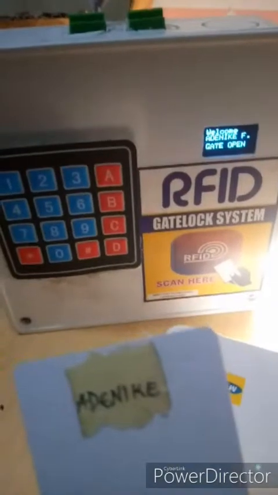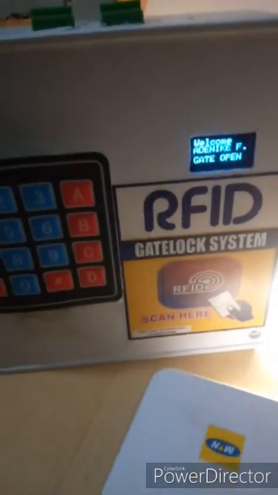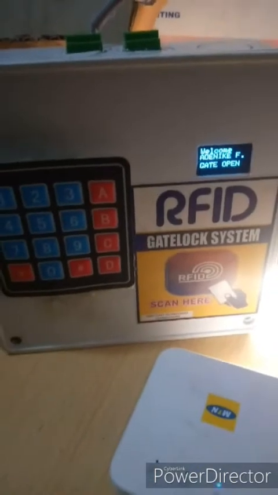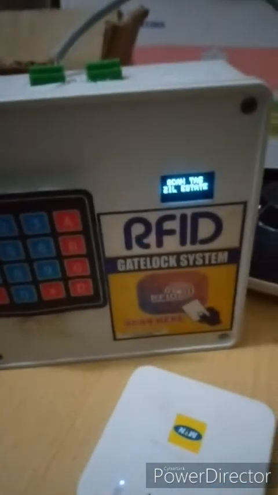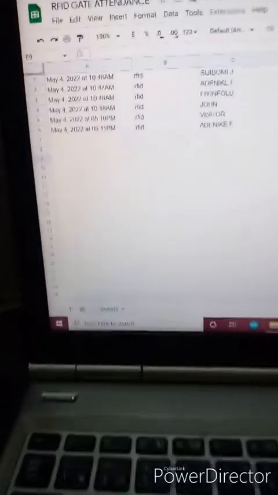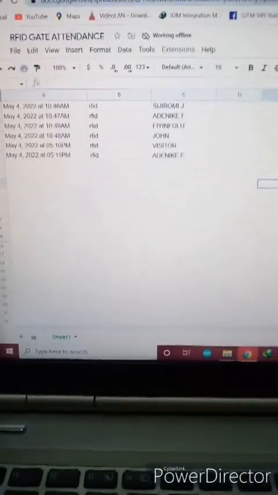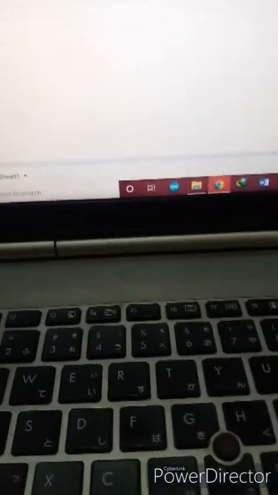Adenike was scanned and I can see it on the screen, and the gate is opened, and after 10 seconds it locks the gate and registers Adenike online again. Registered, and if I check online, Adenike has been registered again. So this is how it works.